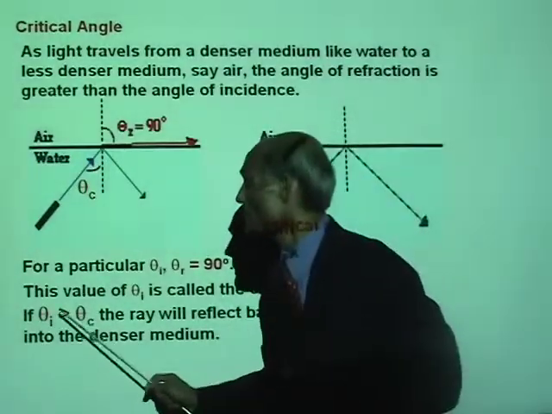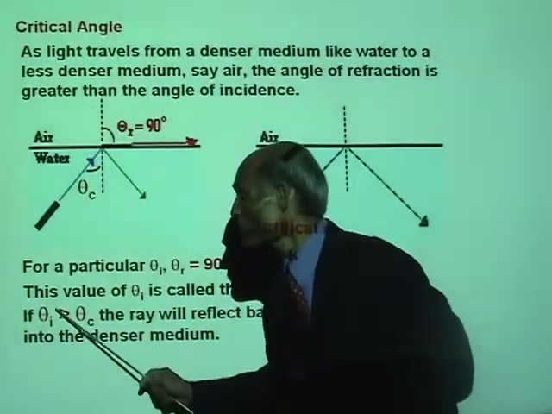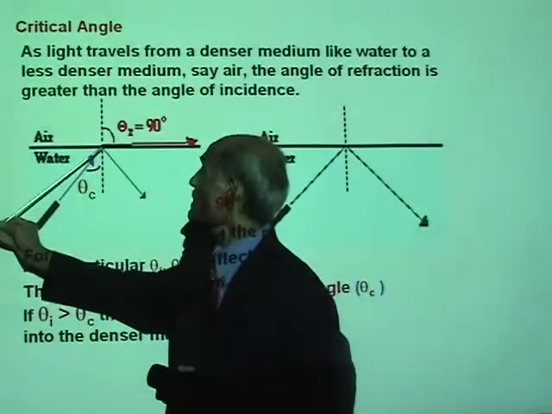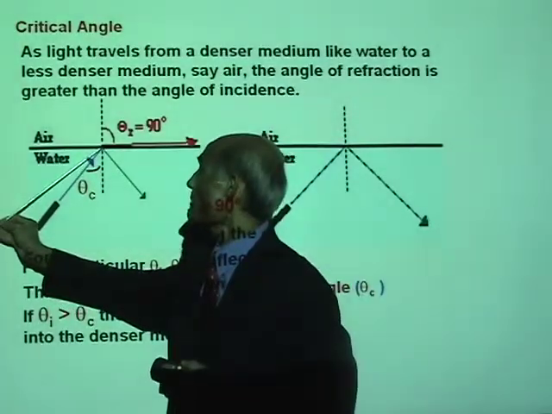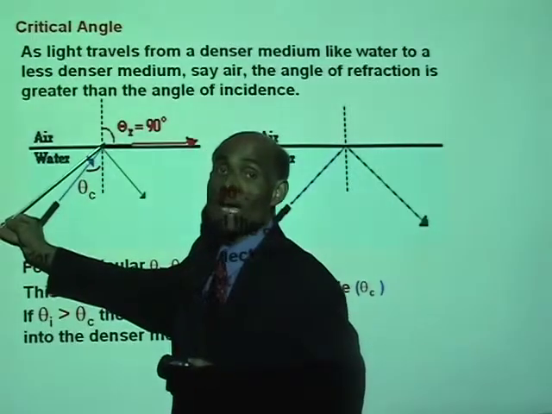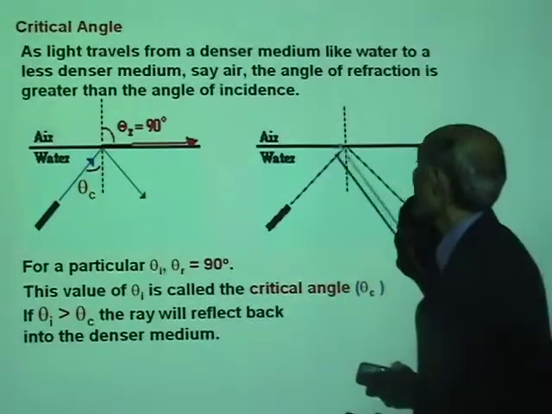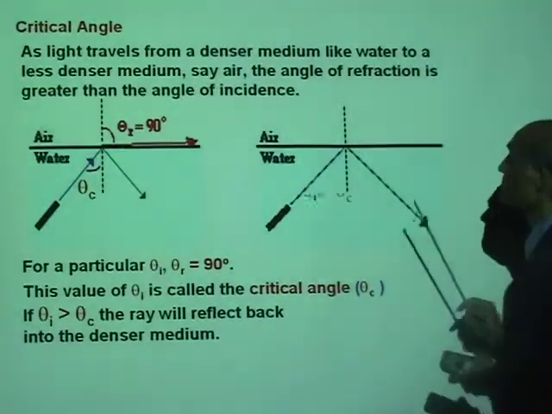Now, if the angle of incidence is greater than the critical angle, if the ray falls from water to air at an angle greater than the critical angle, the ray will simply be reflected back.